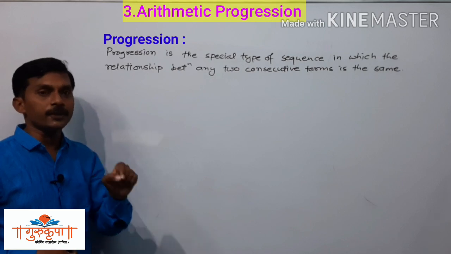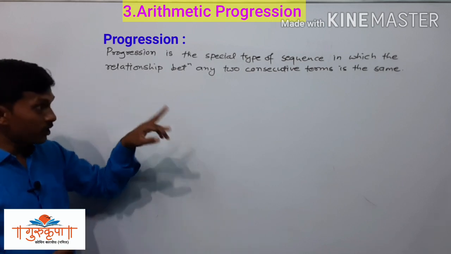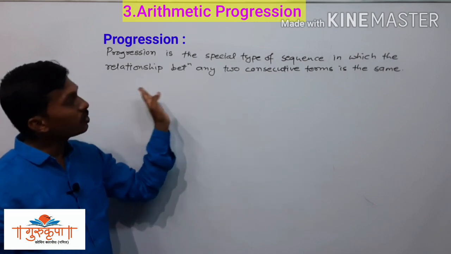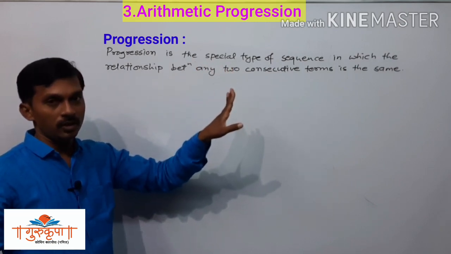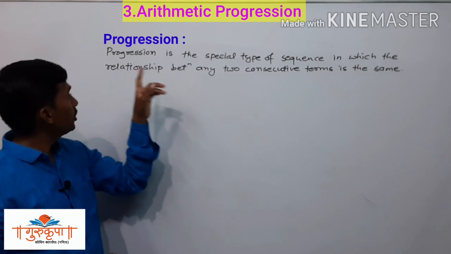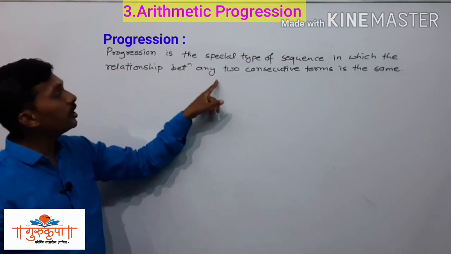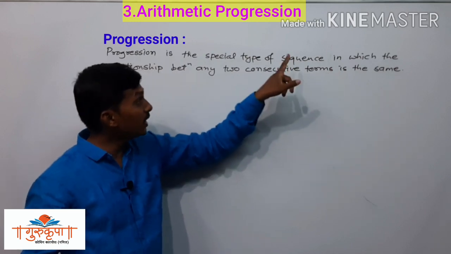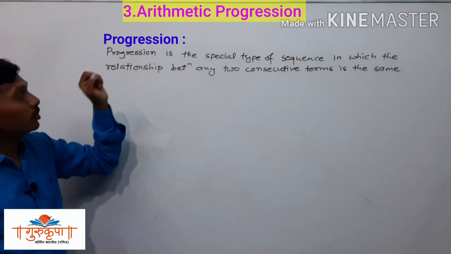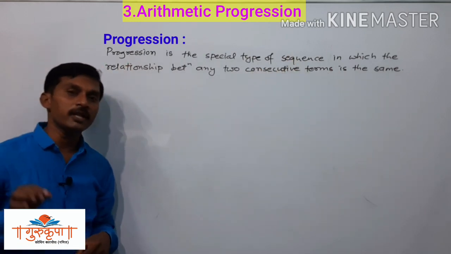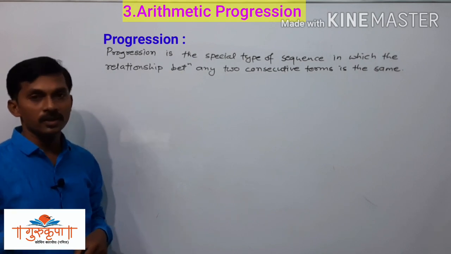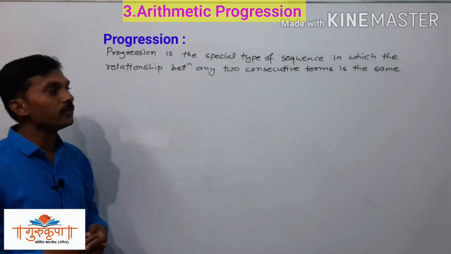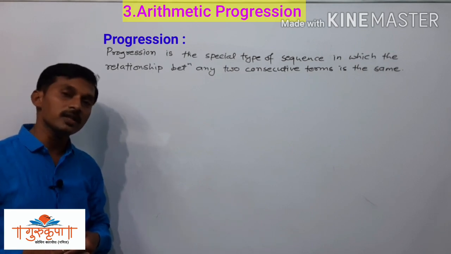If the relationship between the two consecutive terms is different, then that is not a progression.